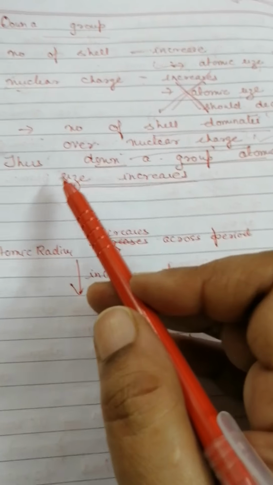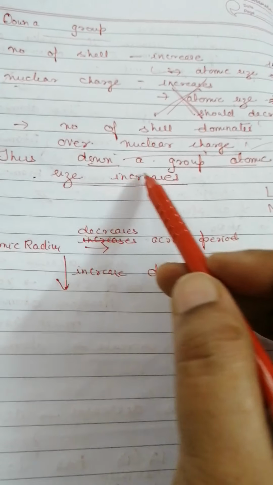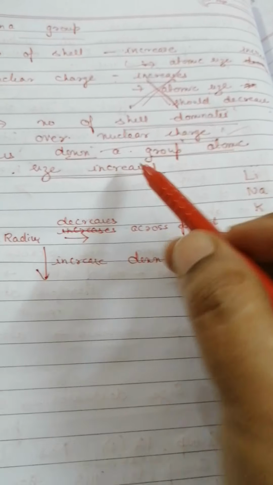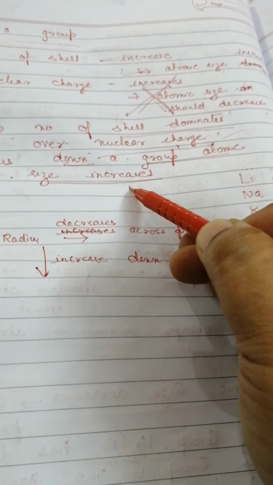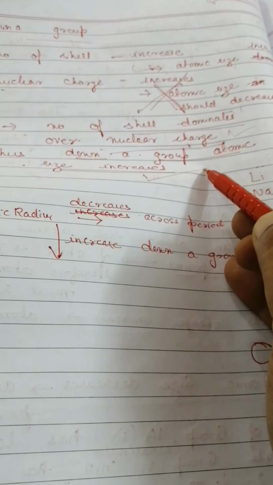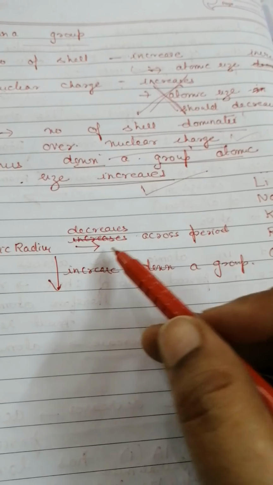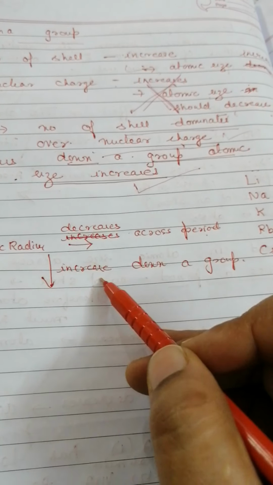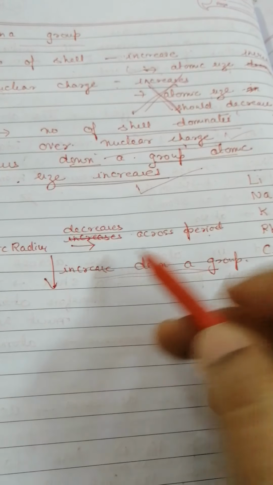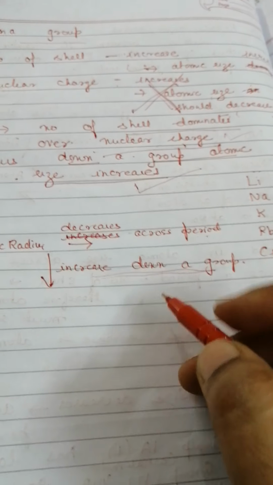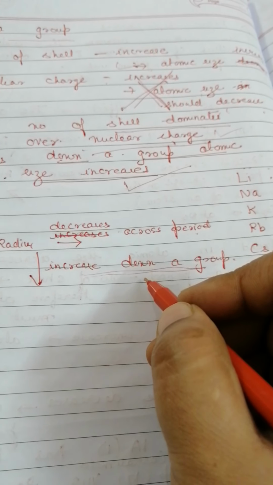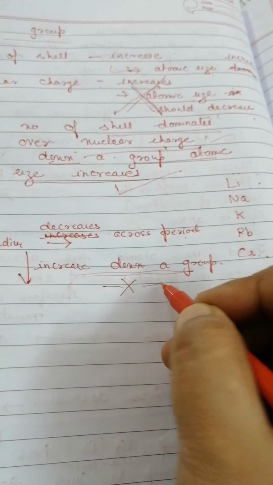So what we see here is that the atomic size increases down a group and decreases across a period. This is something you need to know. We will be talking about the other periodic properties in the next video.